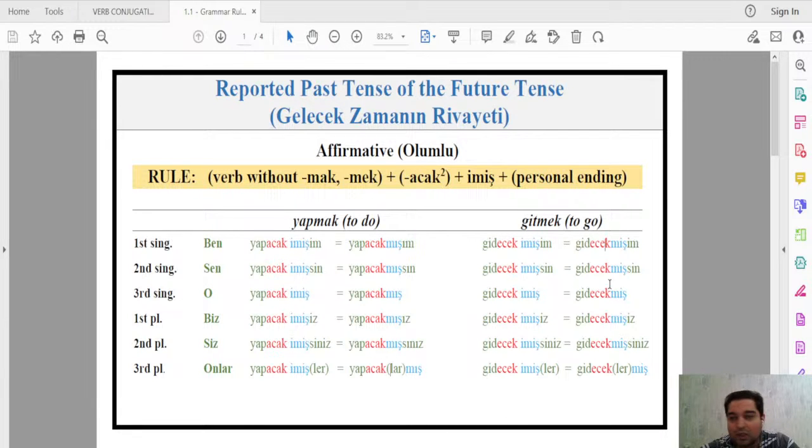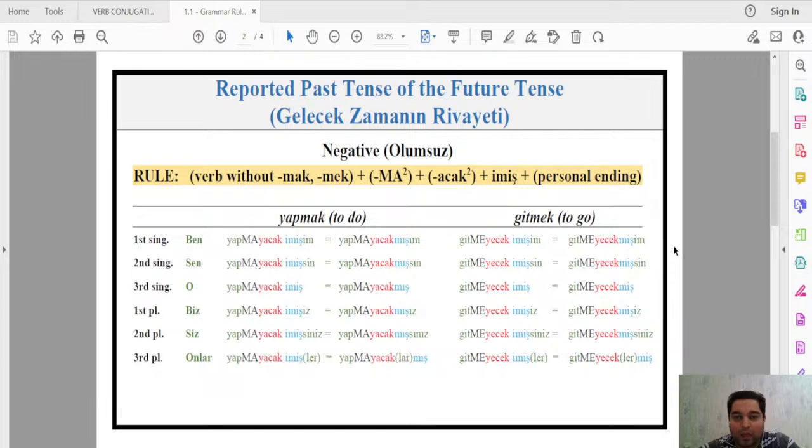Let's now look at the negative. In the negative, we add ma or me as the negative structure. So verb root, then ma/me, and because of this ma and me, we again have only acak or ecek, and then imiş plus personal ending. So the only thing that changes is the negative part, ma/me.